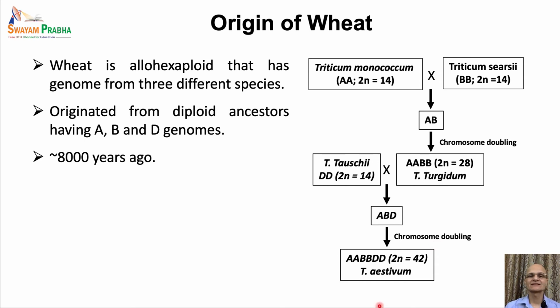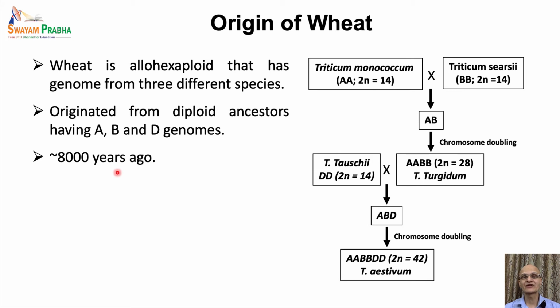So this hybridization between these diploid gametes and the haploid gametes was immediately followed by chromosomal doubling events that resulted in the hexaploid modern wheat, where the total number of chromosomes is 42, that is 2n equal to 42. And this event took place somewhere around 8 to 10,000 years ago.